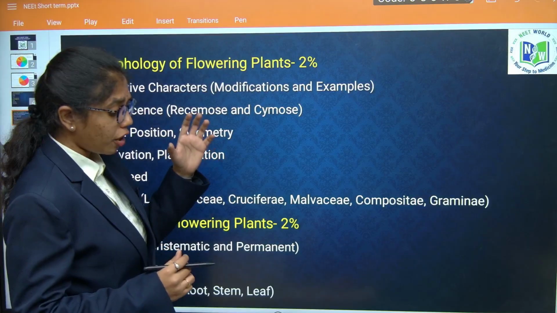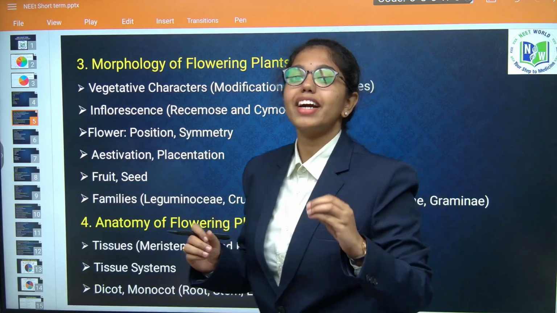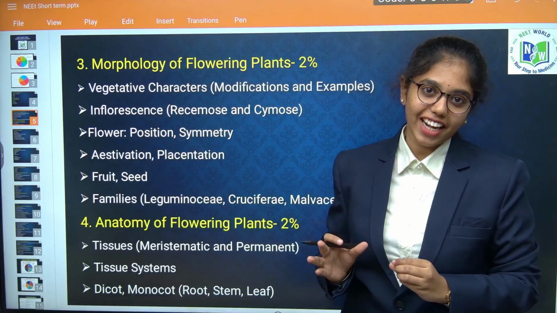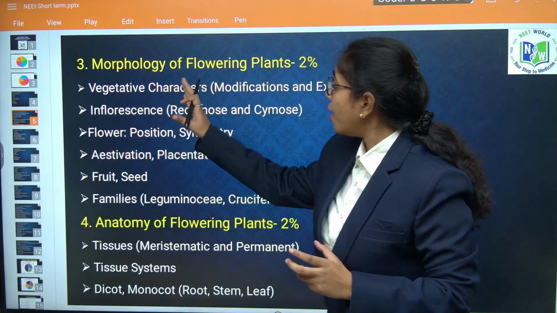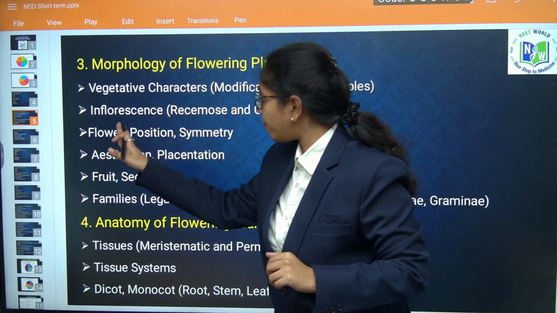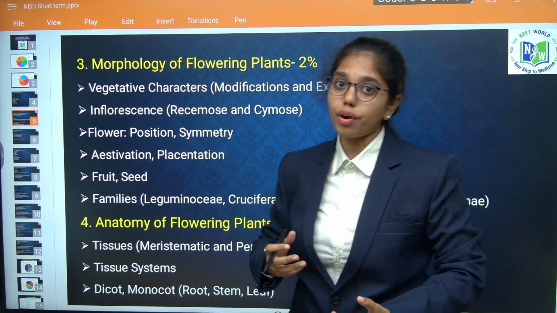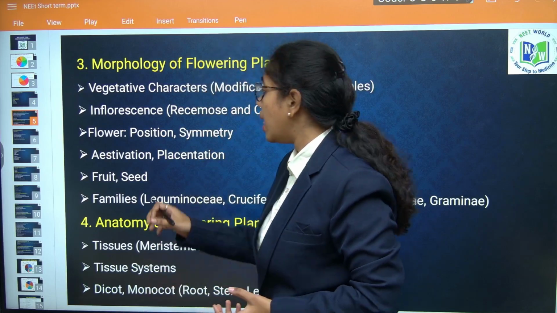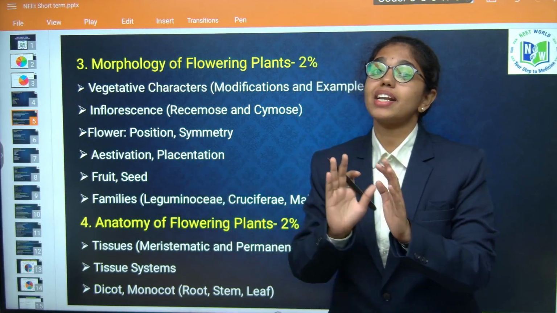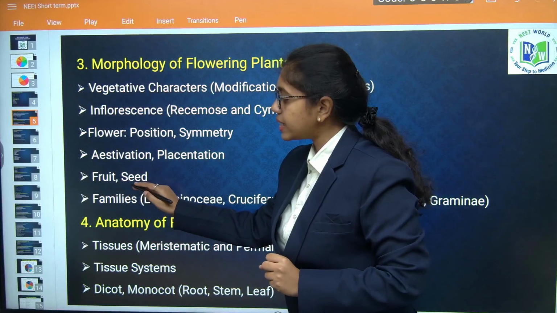Next chapter, that is morphology of flowering plants. Here the challenging area is to remember the examples. We have a great set of very funny mnemonics, where you can remember all the examples easily. And here we need to focus on the vegetative characters and their modification, then inflorescence, most importantly flower, based on the position what classification is there, and based on the symmetry whether it is actinomorphic, zygomorphic and its examples as well. Then definitely mostly the questions are asked from aestivation and placentation and its examples, mostly in the form of match the following. Then about fruit and seed, then families.